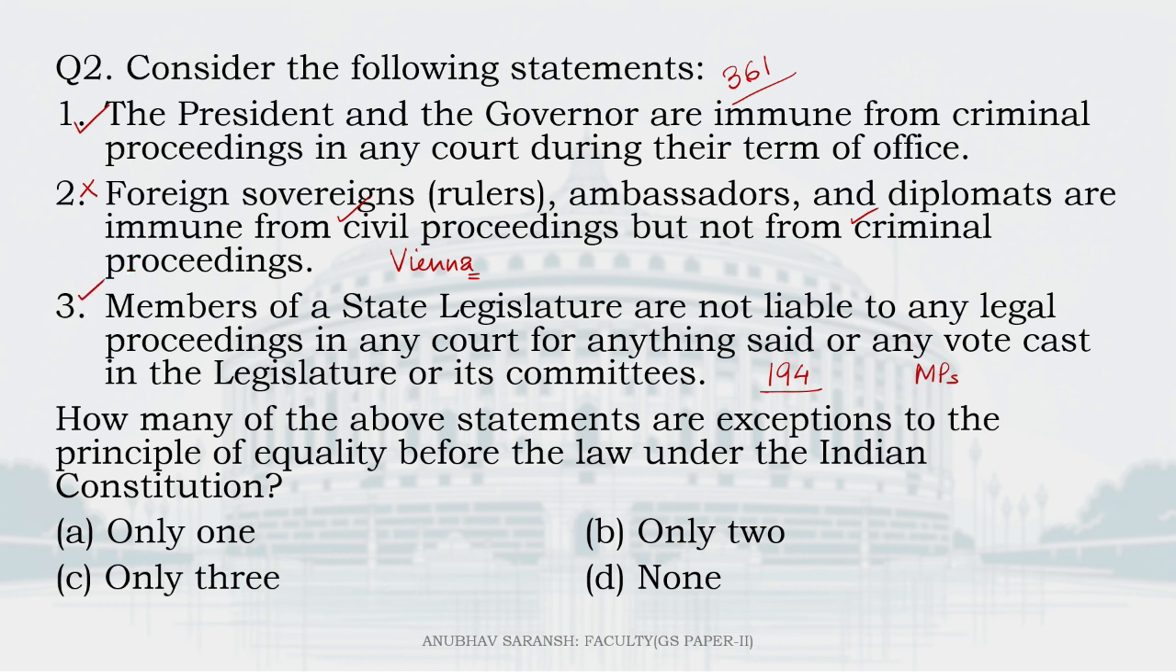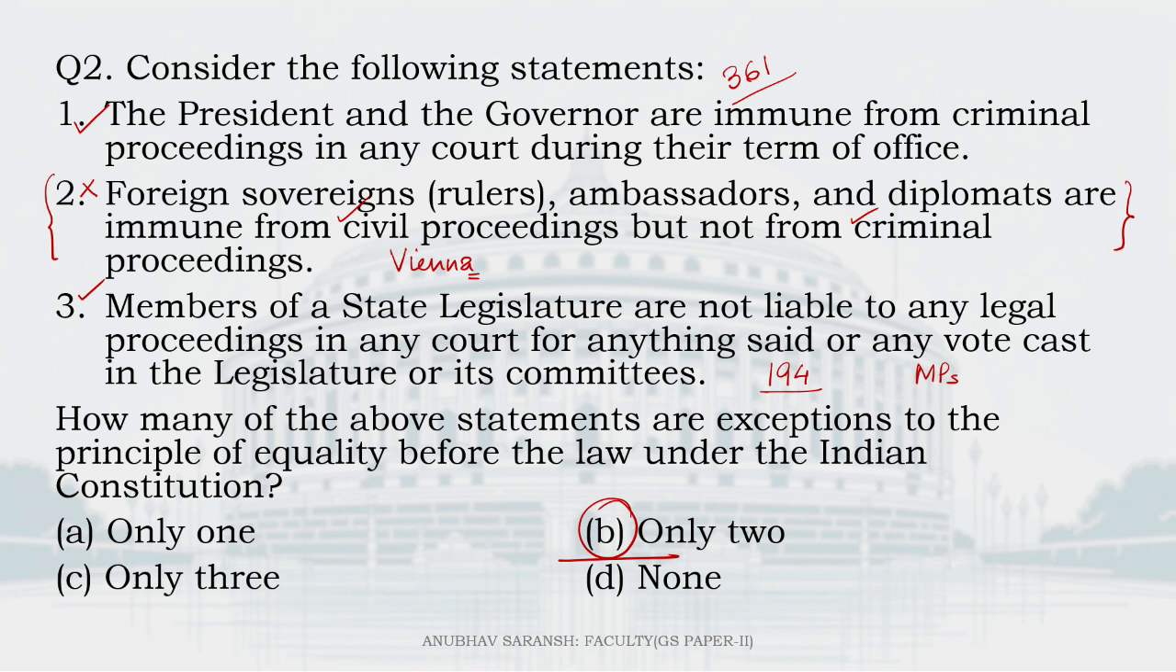How many of the above statements are exceptions to the principle of equality before law under the Indian Constitution? So primarily 1 and 3. 2 would have been, but since it is incorrect as a statement, incorporating it here would be wrong. B, only 2 is the right answer.